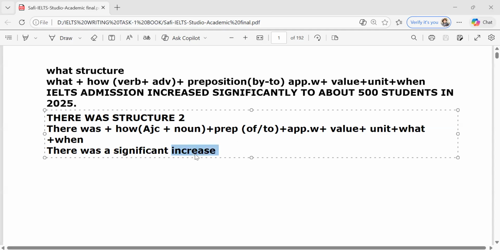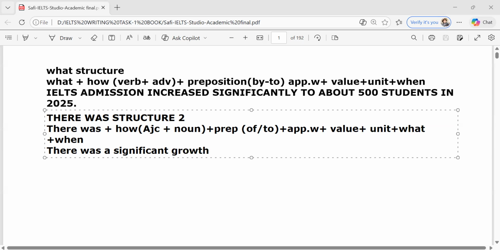Now this is not a verb, it's a noun. For example, instead of increase, if I write growth, because for grow we do have a noun form. Grow is a verb, and the noun form is growth. There was a significant growth.